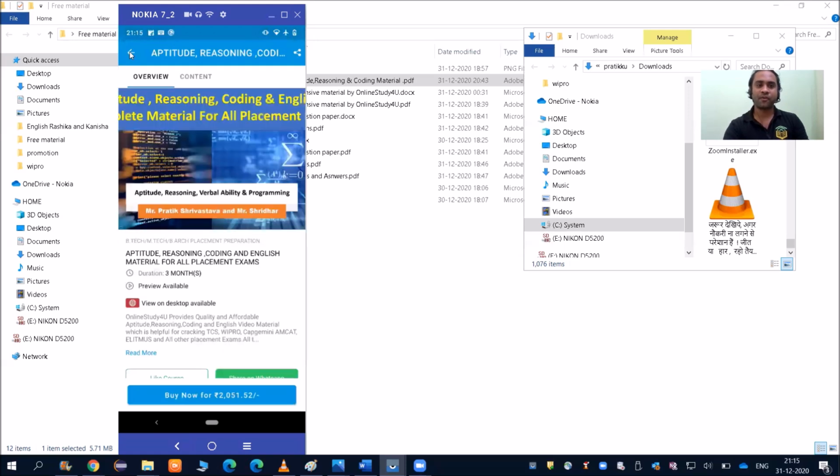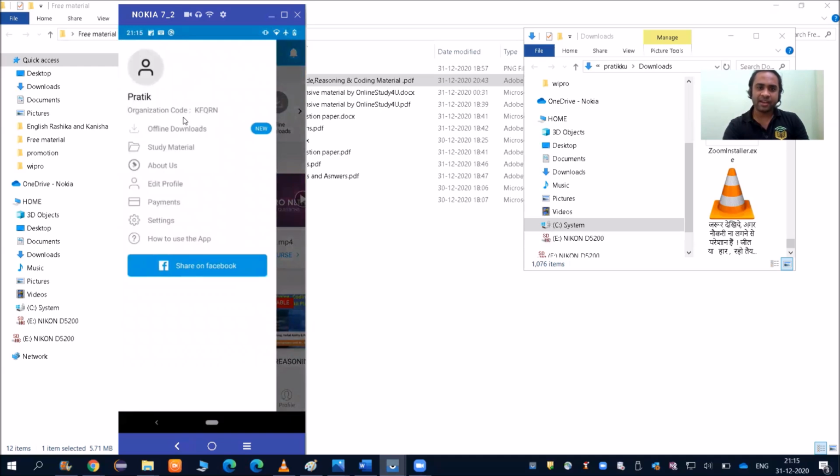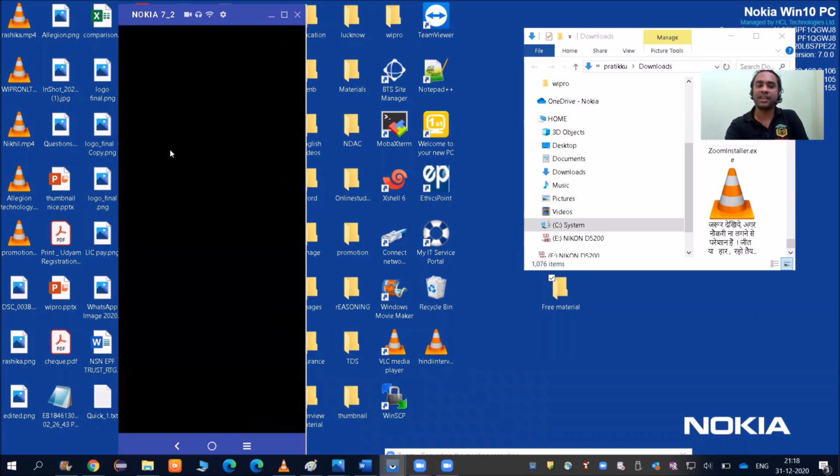A lot of courses will be available here now. You can see this is your profile, this is our organization code, study material is there, edit profile, payment setting, and how to use the app. There is a premium feature for the student. If you are a premium member and have bought any material, then you will be able to download it and watch it. This will be downloadable only in the app, so you will not be able to download it on your device.